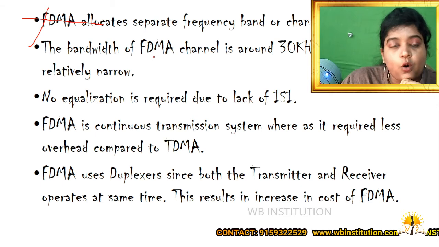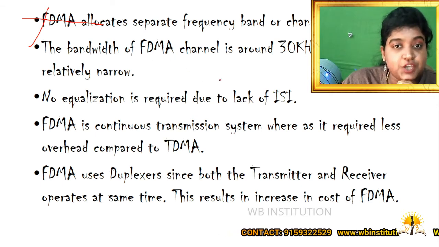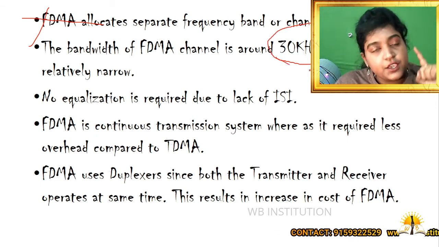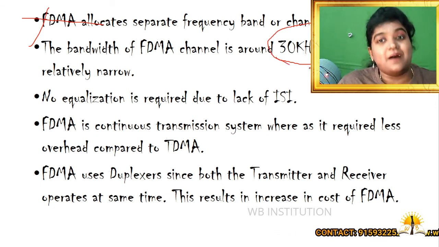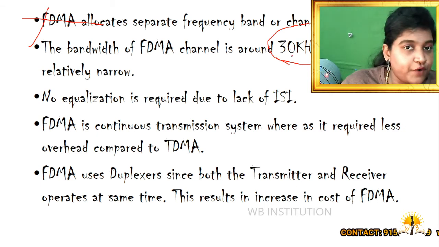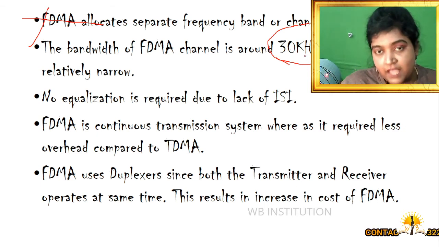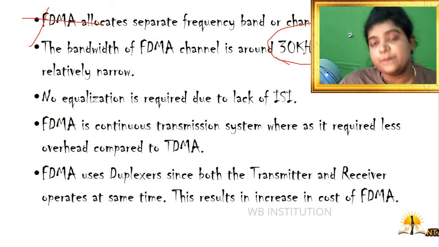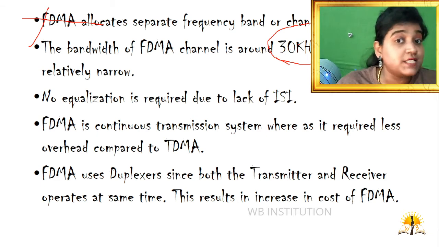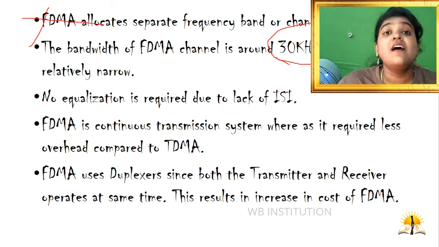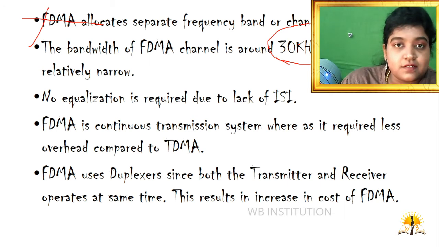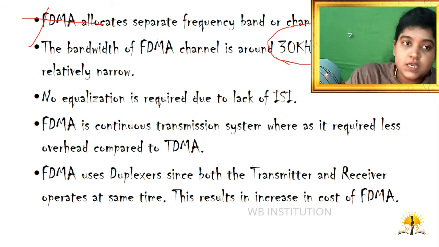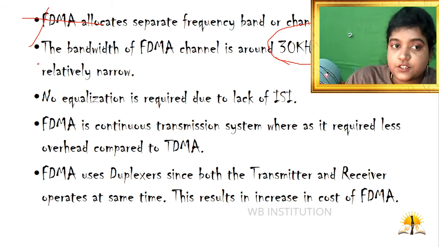The bandwidth of a frequency division multiple access channel is around 30 kilohertz. So what it states is that each particular user will be given a maximum frequency range of 30 kilohertz. This is the maximum frequency range which is given to each user. So frequency division multiple access is called a narrow band frequency channel system. Got it? So the second point is also over.